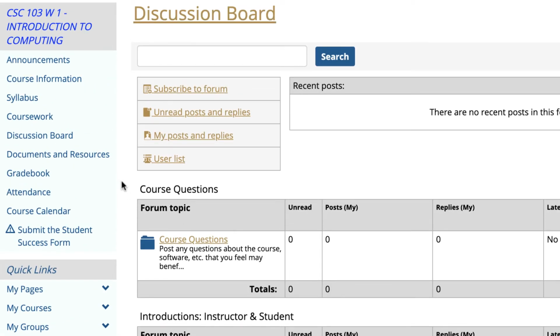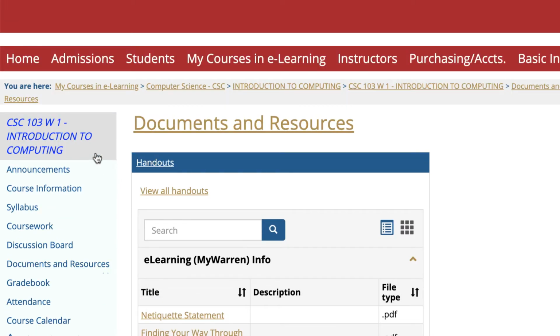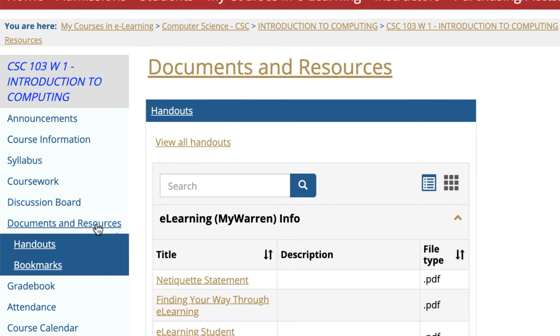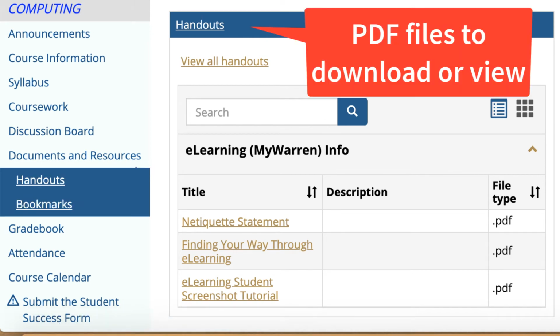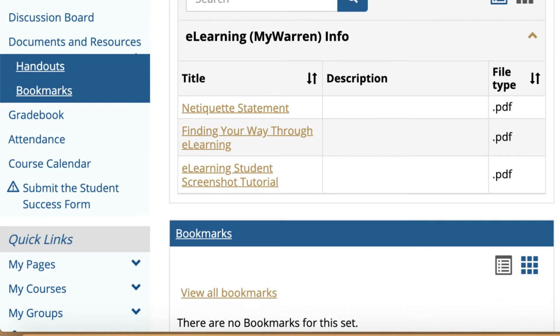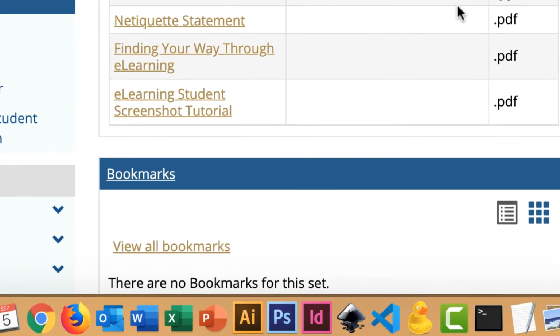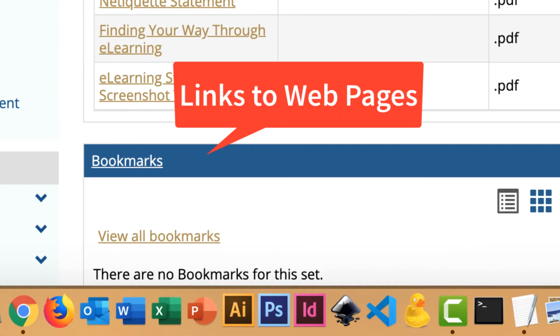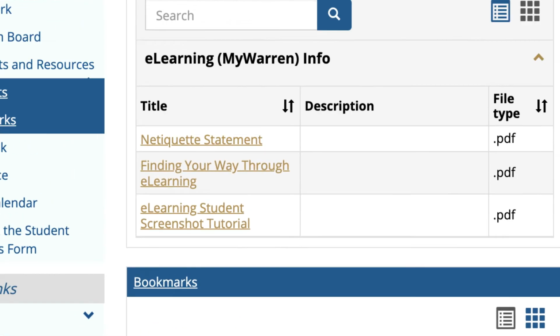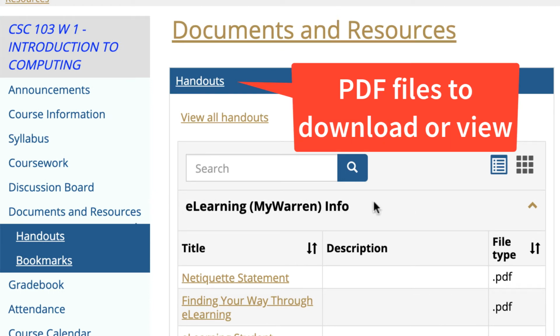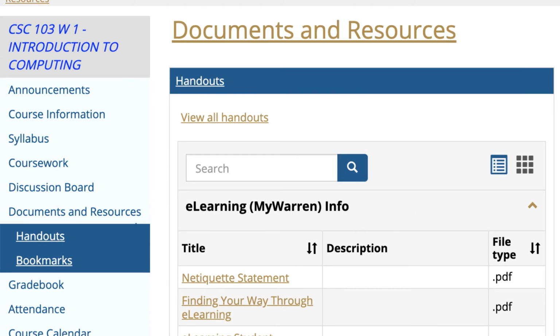So that's discussion board. Documents and resources, there's two parts to this. There's handouts. I don't know if you can always see this, but there's handouts and there's bookmarks. Handouts are things like PDF files and Word docs and stuff. Notes I'll put in handouts. Now, bookmarks will be like links to websites. There'll be links to software websites that we're going to use. Some of the reading and exercises may be at different websites as well. So bookmarks are links, handouts are like PDF files. And I'll usually have your notes in handouts. And I'll show you a previous class in just a minute just to show you what that looks like.